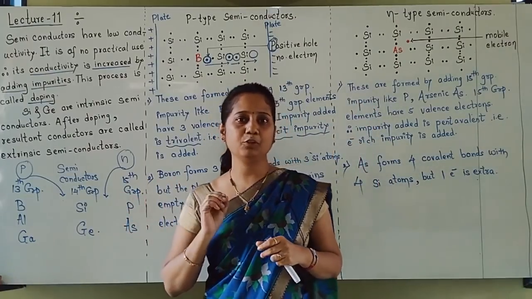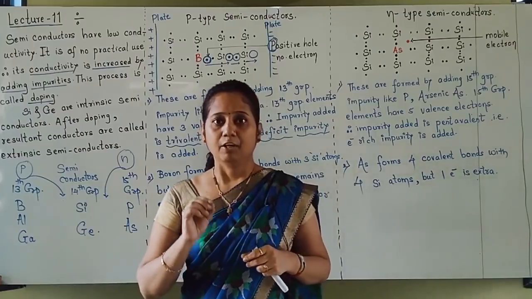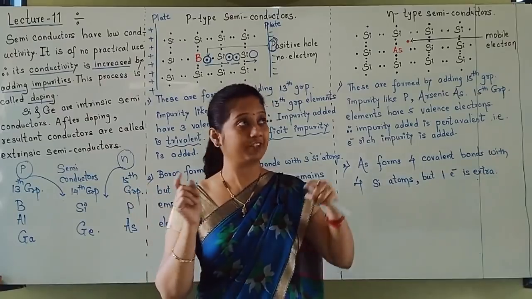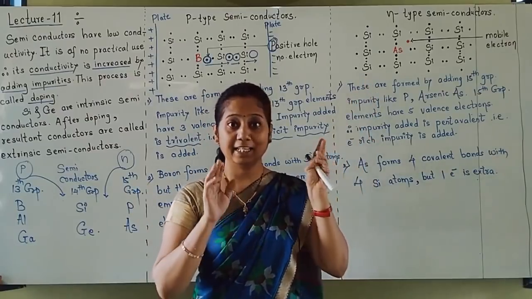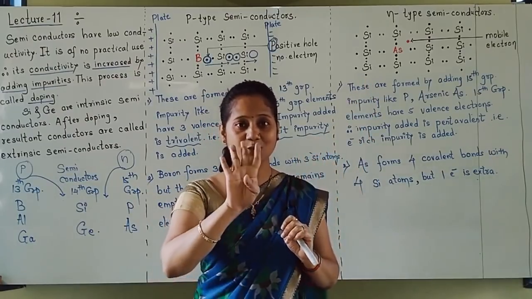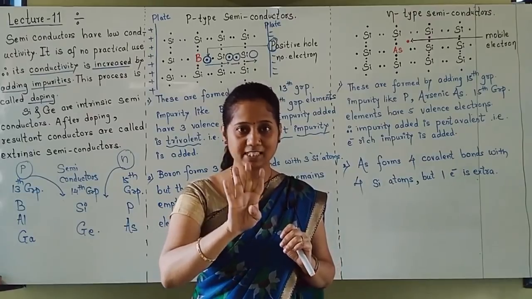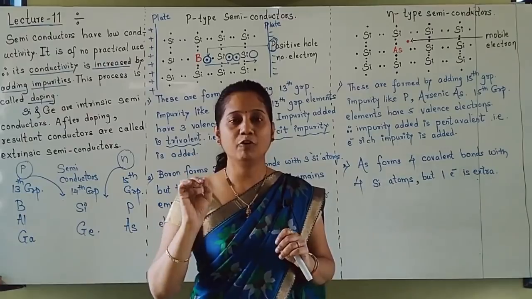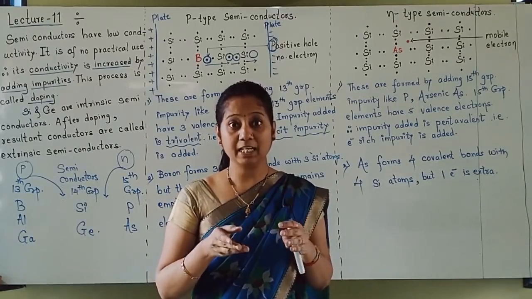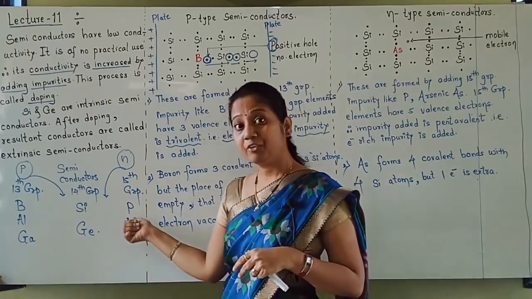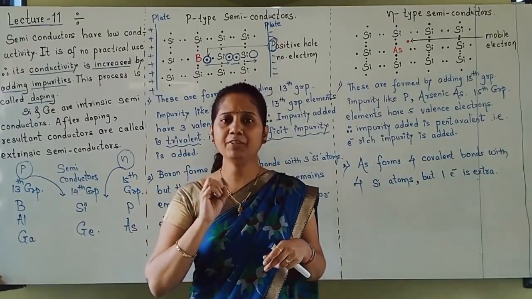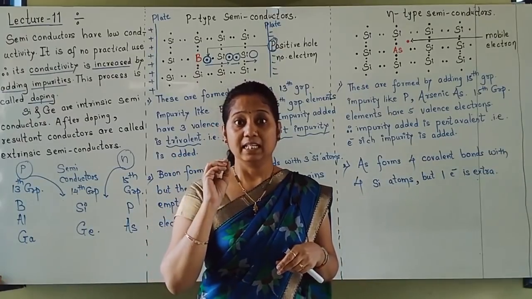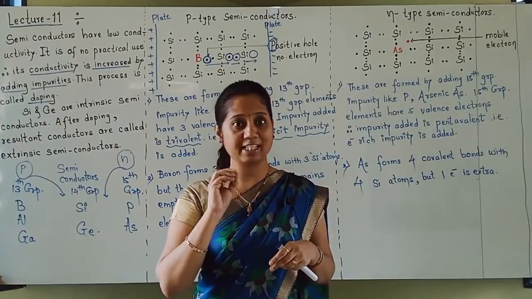Friends, you know that 15 group elements have 5 valence electrons. Now when a 15 group element is added in silicon, silicon already has 4 valence electrons. Every silicon forms 4 covalent bonds with the surrounding 4 silicon atoms, but now we are adding a 15 group element, which has 5 valence electrons.